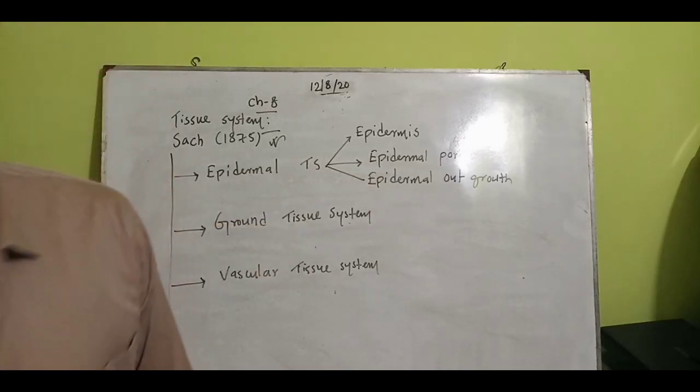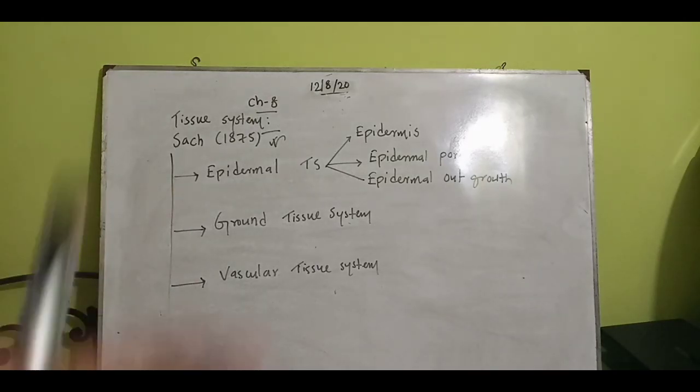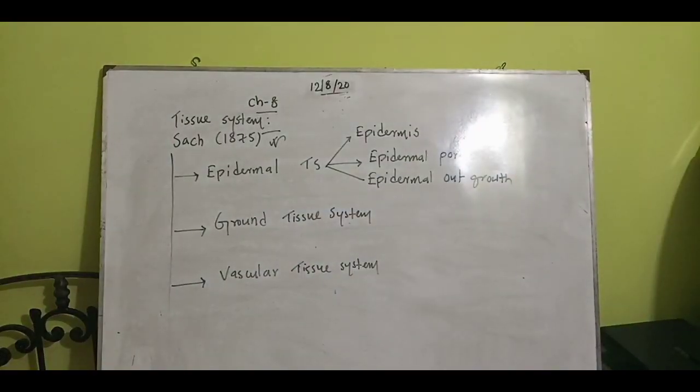These are the parts of the epidermal tissue system, and we will try to understand them today. Second one is the epidermal pore, and third one is the epidermal outgrowth.